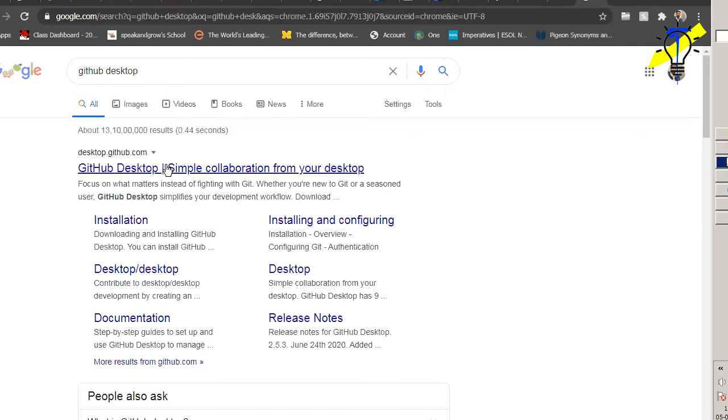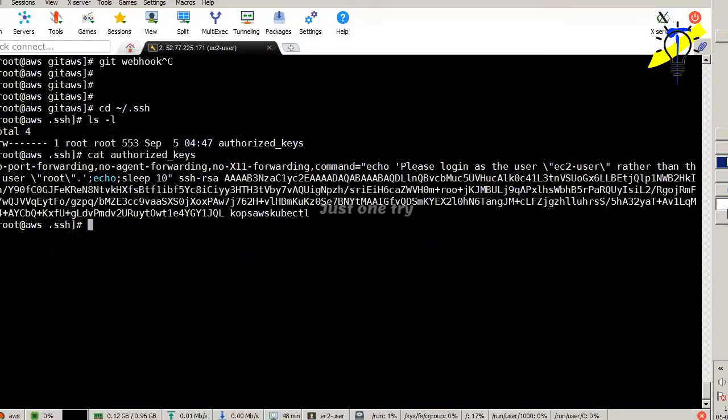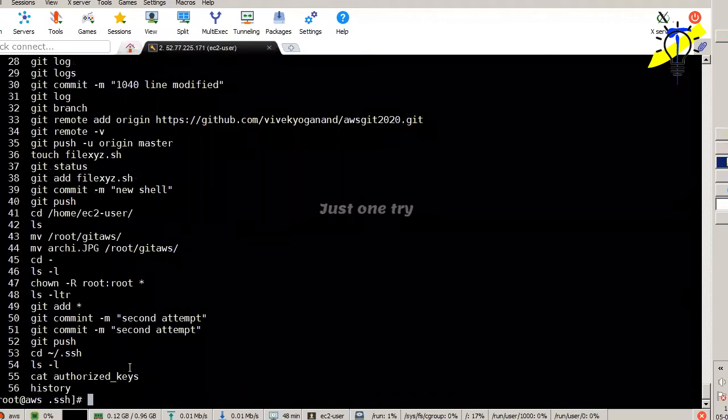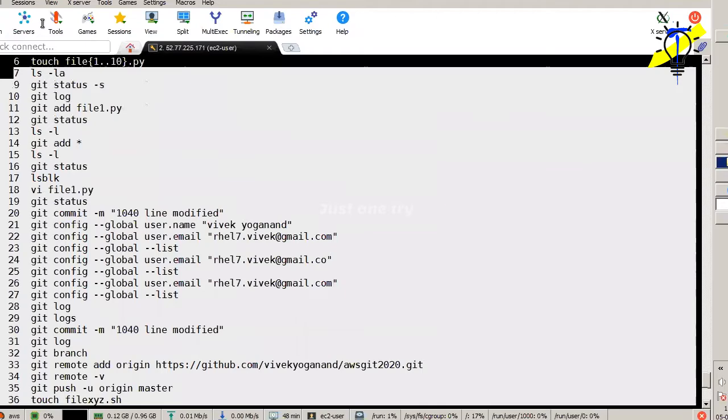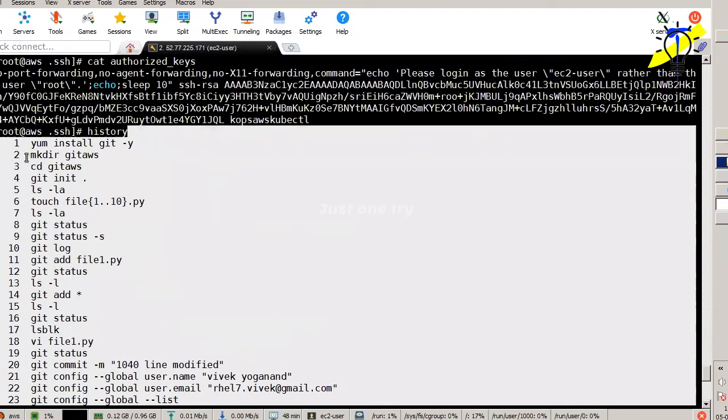If you go for Linux, then you are supposed to use the command prompt, and with the help of that, what are the procedures we follow now? If I give the history, then you can get the commands. So these are all the commands I used here. Anyhow, I will copy and paste them in the chat window. That helps you for further reference. See the chat window of yours.